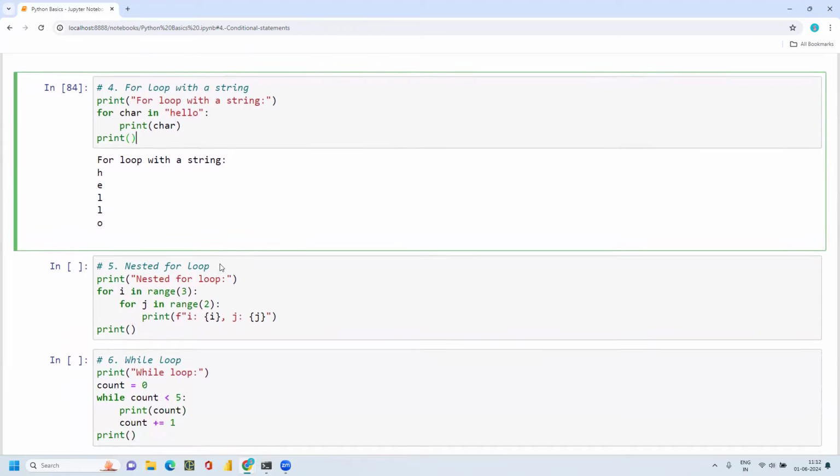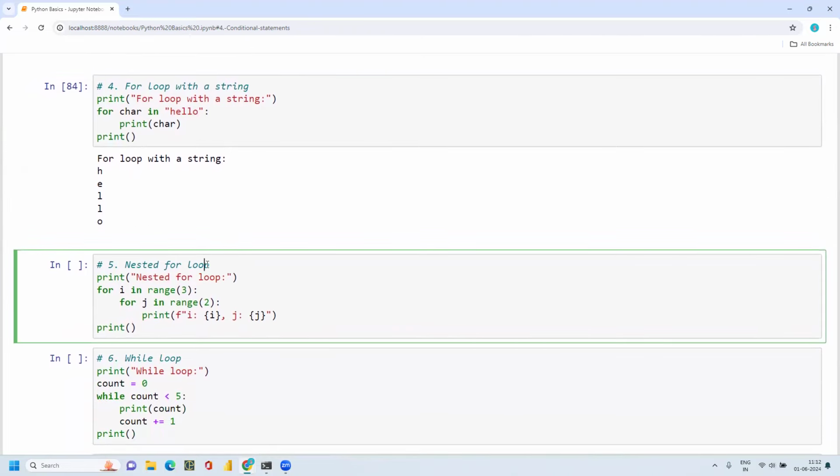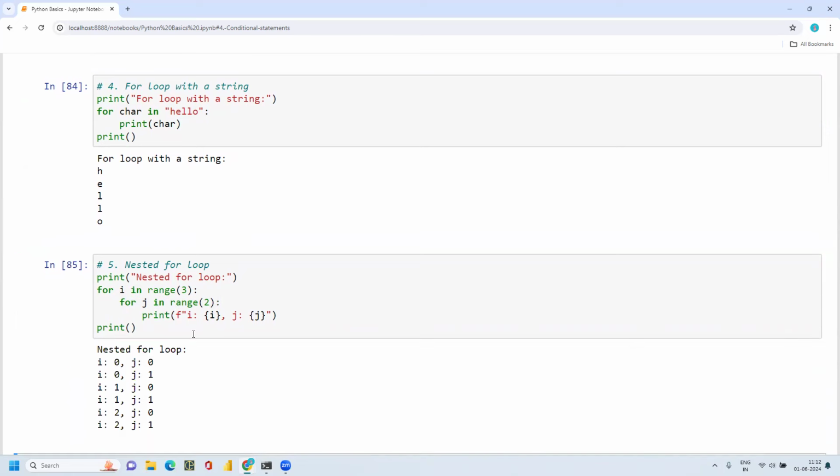And this is like a nested for loop. I have a loop inside a loop again. I have a different loop inside: for i in range 3 and for j in range 2. Print i and j values. So something like that you can use.